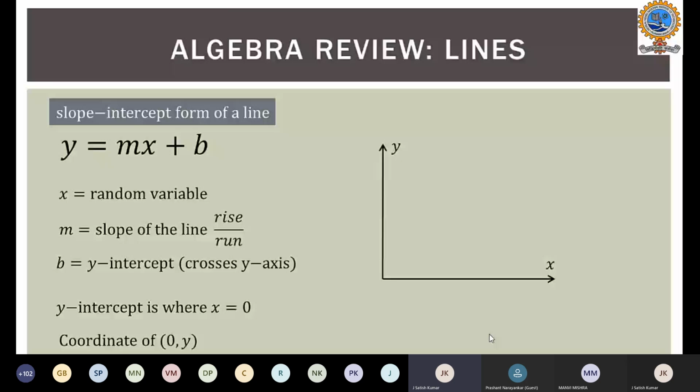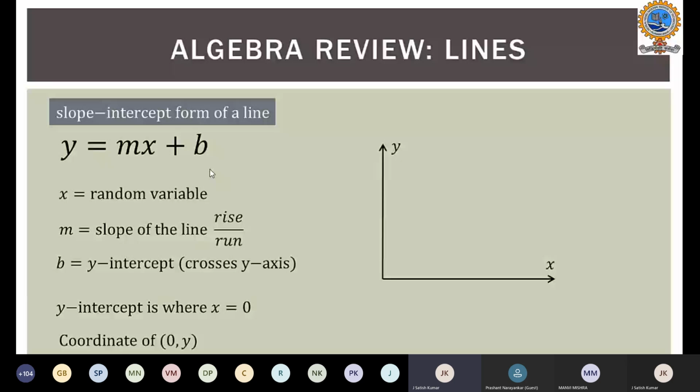A simple general form of a line we can represent as y is equal to mx plus b, where x is the random variable and m is the slope of the line. Then b is the y-intercept. The y-intercept is where a line crosses the y-axis. When x is equal to 0, the coordinate will look like (0, y), and that y-intercept we call here b.